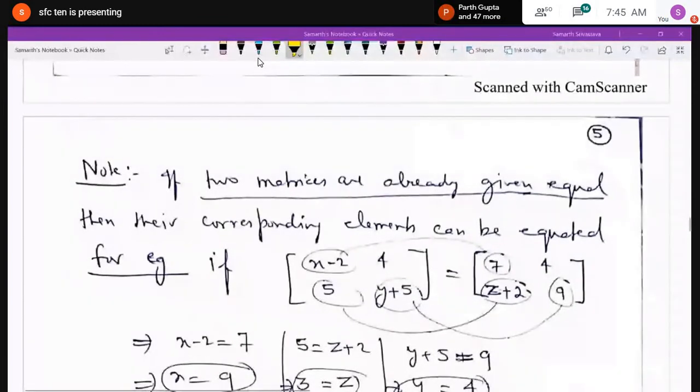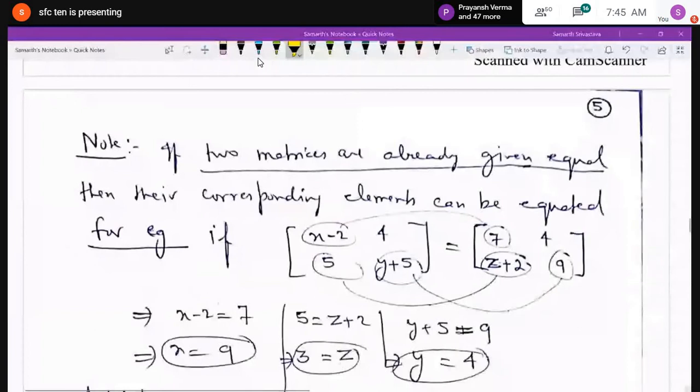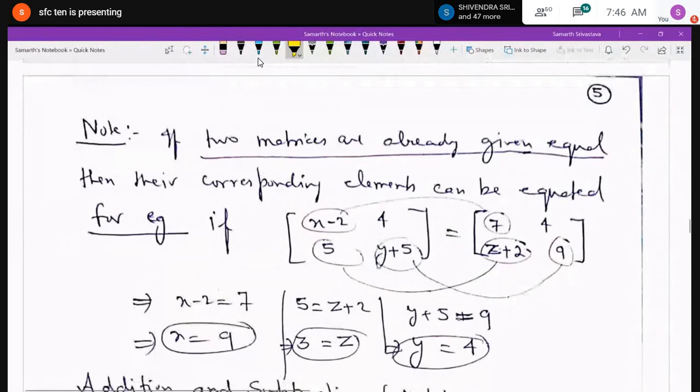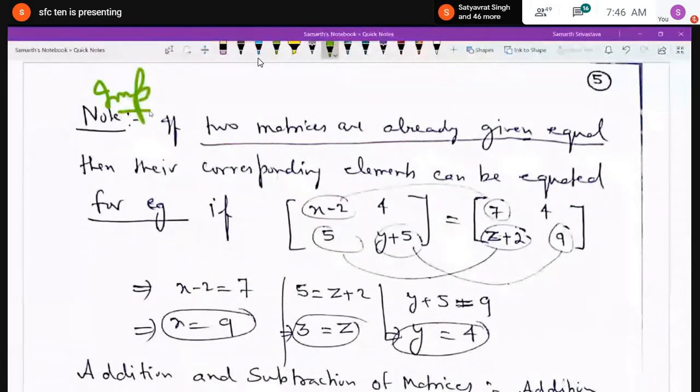You have to remember, I have written in the note column that if two matrices are already given as equal, when an equal sign is there between the two matrices, that means the two matrices are already given equal, then we can equate their corresponding elements. Like in the example, the first case, I have not written the order, but you will write. What is the order of the first matrix? 2 by 2, because it contains 2 rows and 2 columns. And similarly, the second is also a matrix of order 2 by 2.